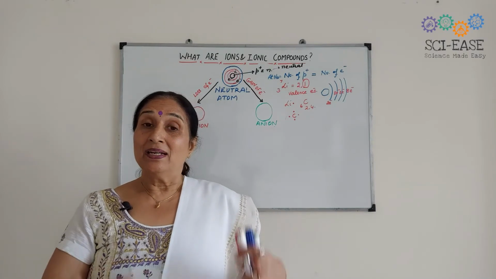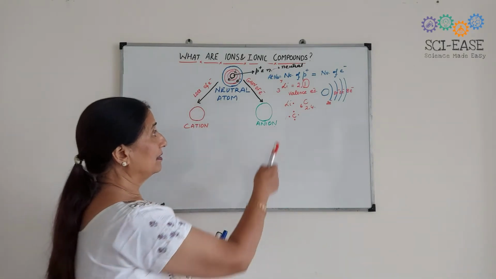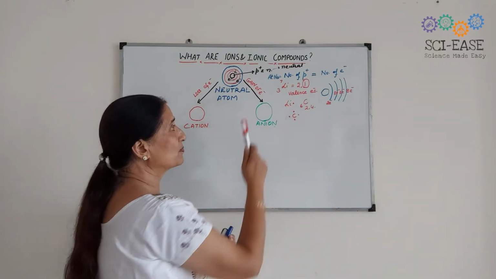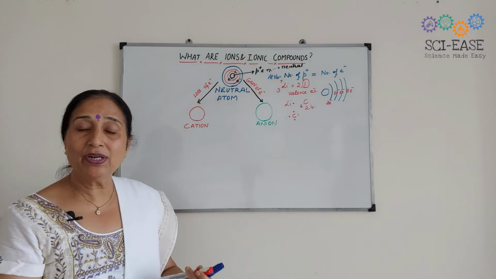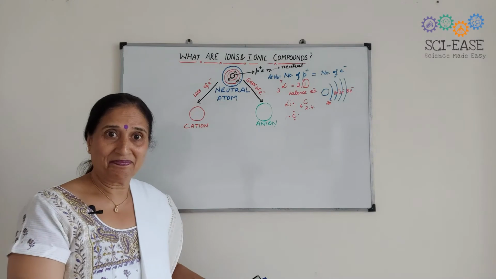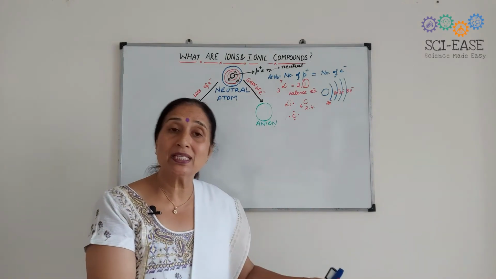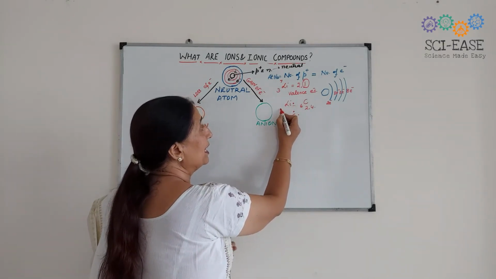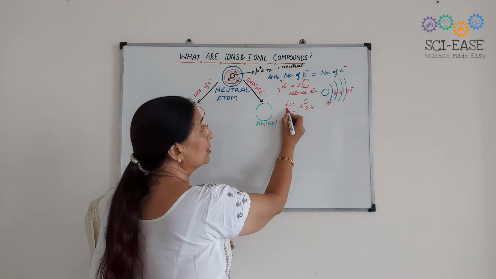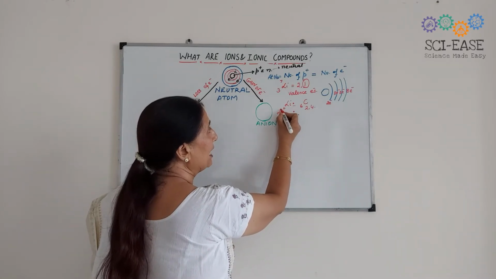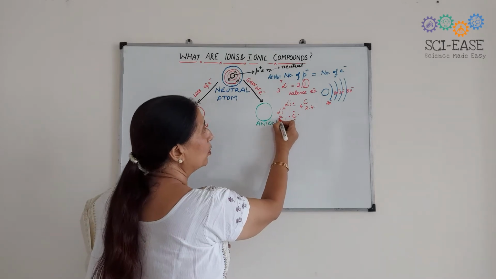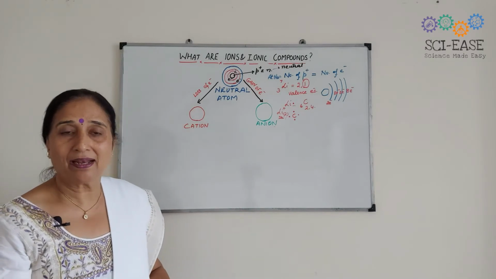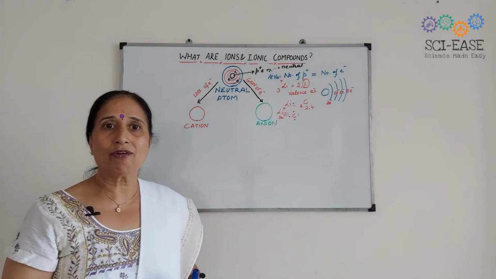So in case of this lithium, it can lose this loosely held 1 electron which is present in the valence shell, and it will result in the formation of the ion. When lithium loses this electron, Li positive will have the configuration of helium. It will have only 2 electrons left in the first shell, and this is the stable configuration.